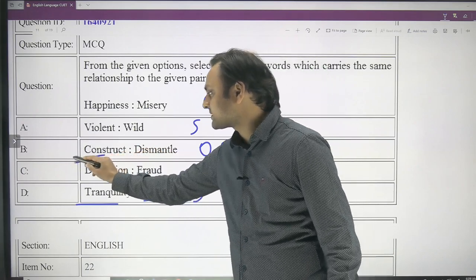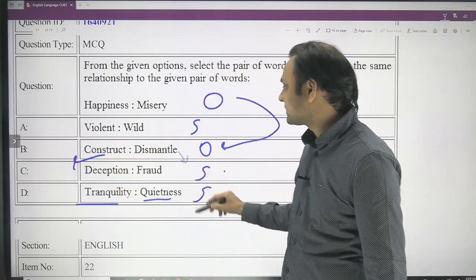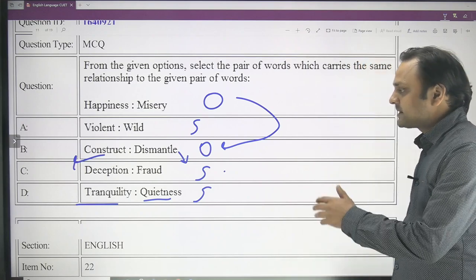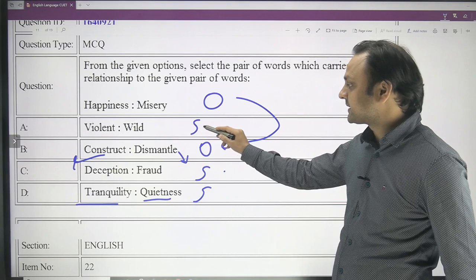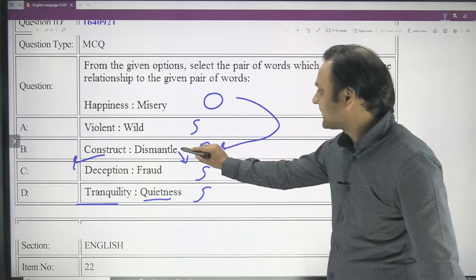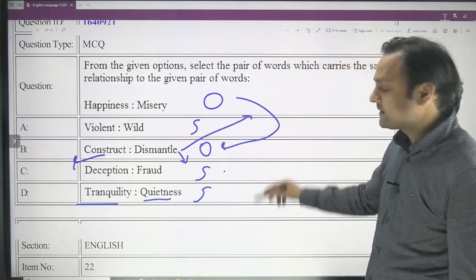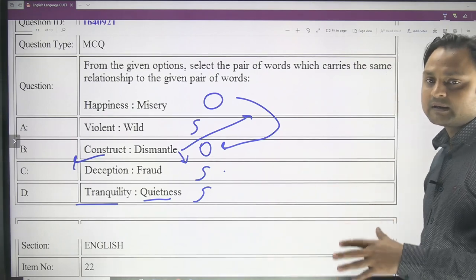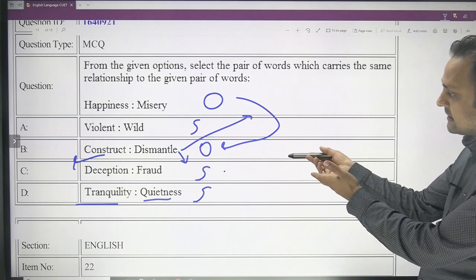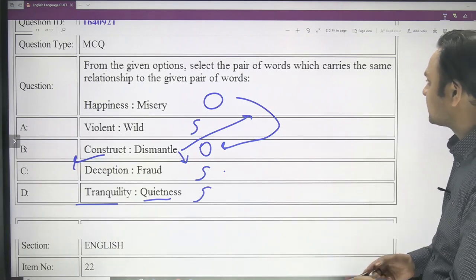Construct is to construct, dismantle is to damage, to break it down. When you break it down, you dismantle it. Generally we dismantle a building and something like that. And this is a word that I explained in the class today itself. We have already started the sessions on vocabulary, and in the vocabulary session I just covered this word today.